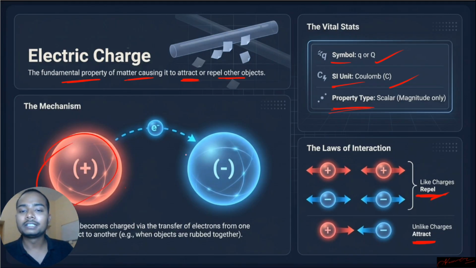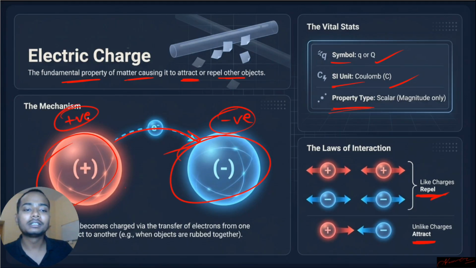If this is a neutral atom and this one is also a neutral atom, and from one neutral atom you take one electron and put it into another neutral atom, now here the number of electrons is more, so this will become negatively charged, and here the number of electrons is less, the number of protons is more now, so this becomes positively charged. Clear, I guess.